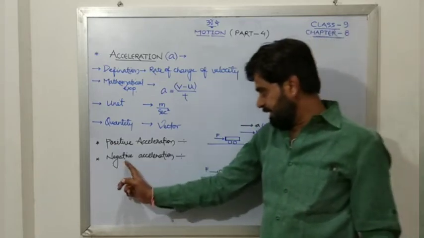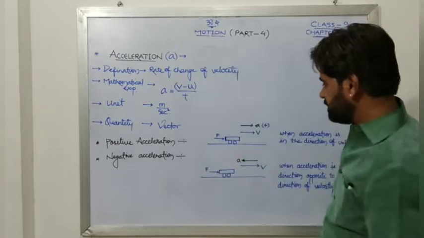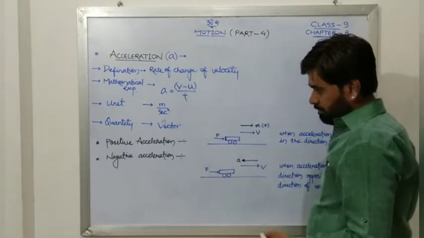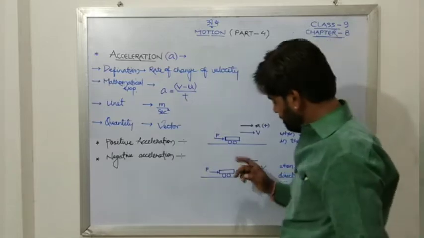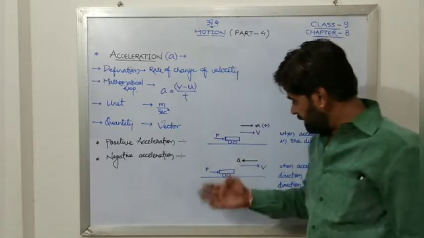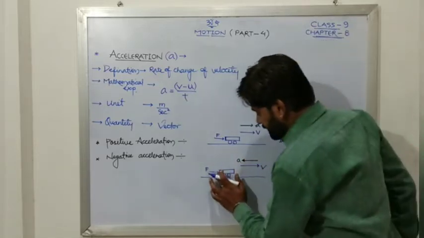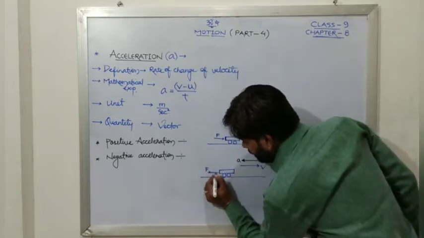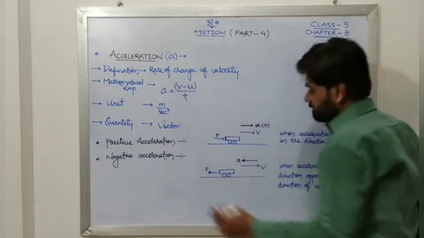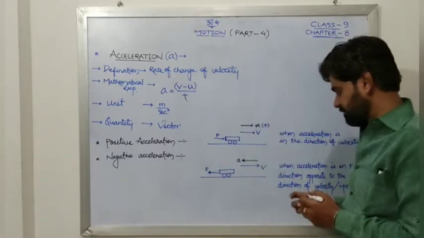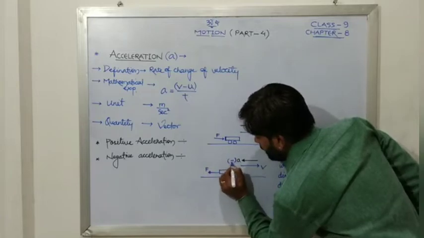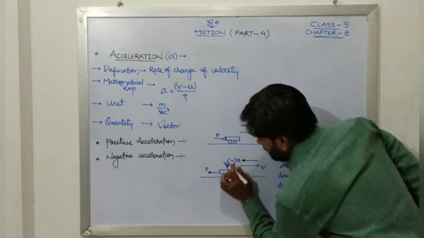Now, what is negative acceleration? Negative acceleration is when you are applying a force in some direction, and the velocity is there, but the force is dragging the object in the reverse direction, while the velocity is in this direction. In such a situation the acceleration will be negative.